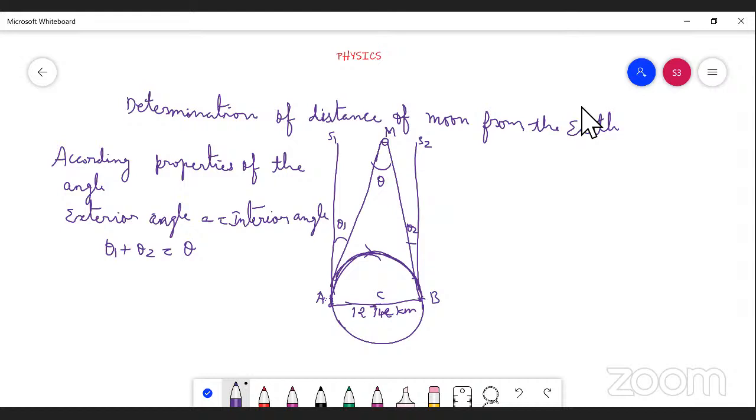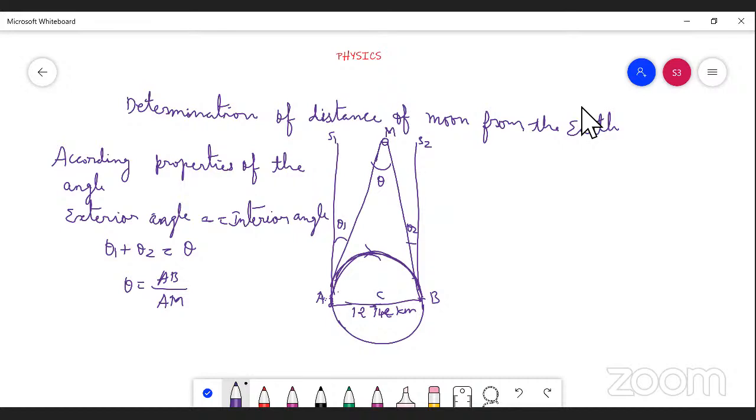According to this, we should find the distance of the moon from the earth. Here angle theta equals opposite or base AB divided by the adjacent, which is AM.